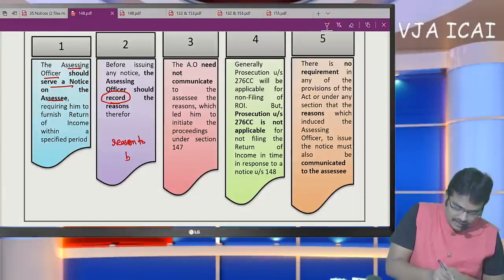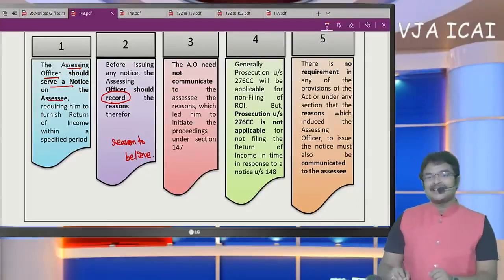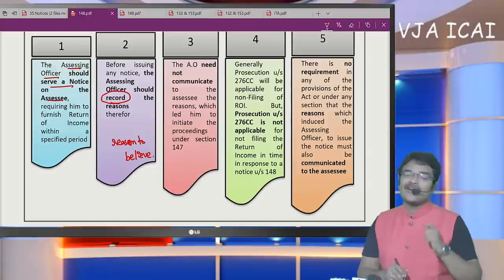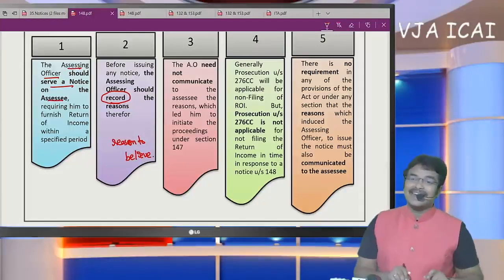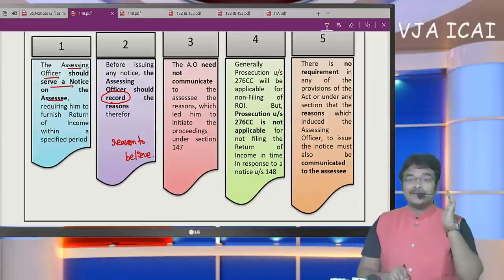Sir, what is the difference between reason to suspect and reason to believe? Reason to suspect means just there is a doubt on the SSE. Here doubt is not the criterion. It has to be assured. When he has reason to believe, there must be evidence that SSE has escaped the assessment.